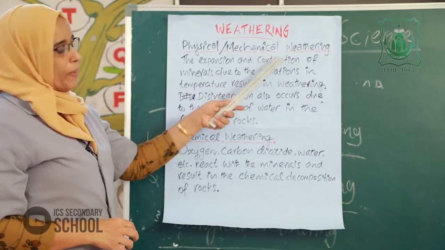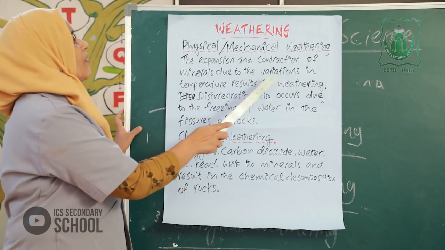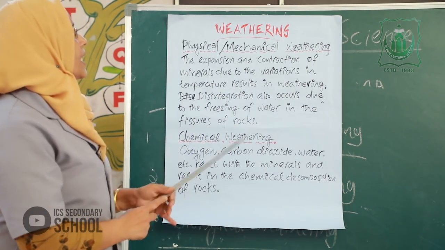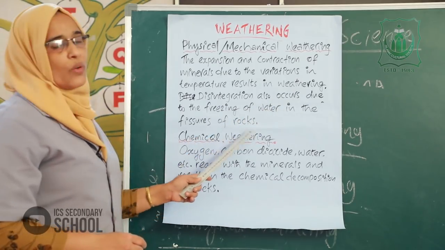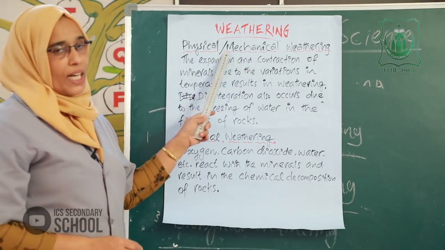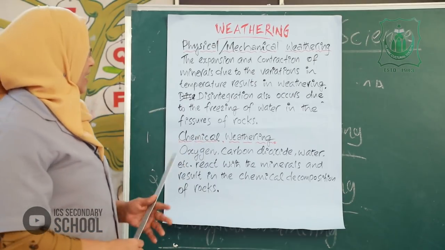Physical or mechanical weathering: the expansion and contraction of the minerals due to the variation in temperature result in weathering. Disintegration also occurs due to the freezing of water in the fissures of the rock. Then second one, chemical weathering.